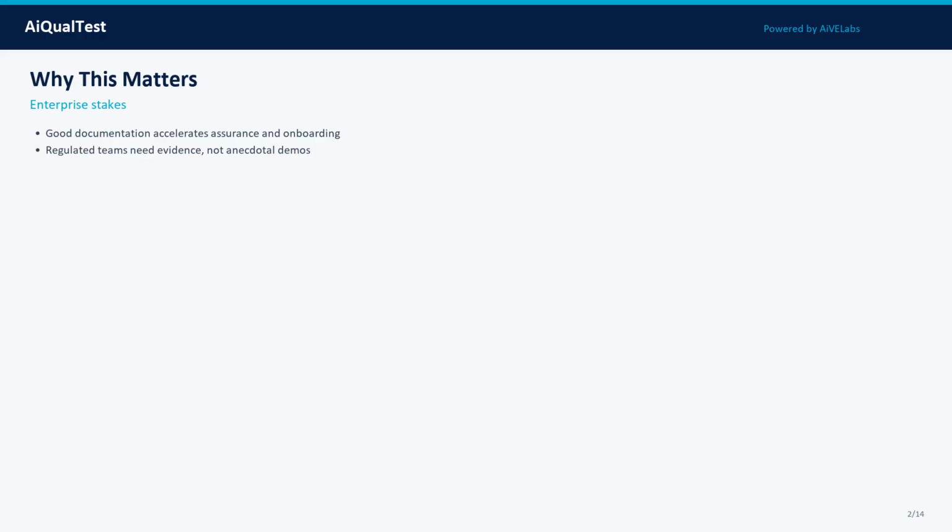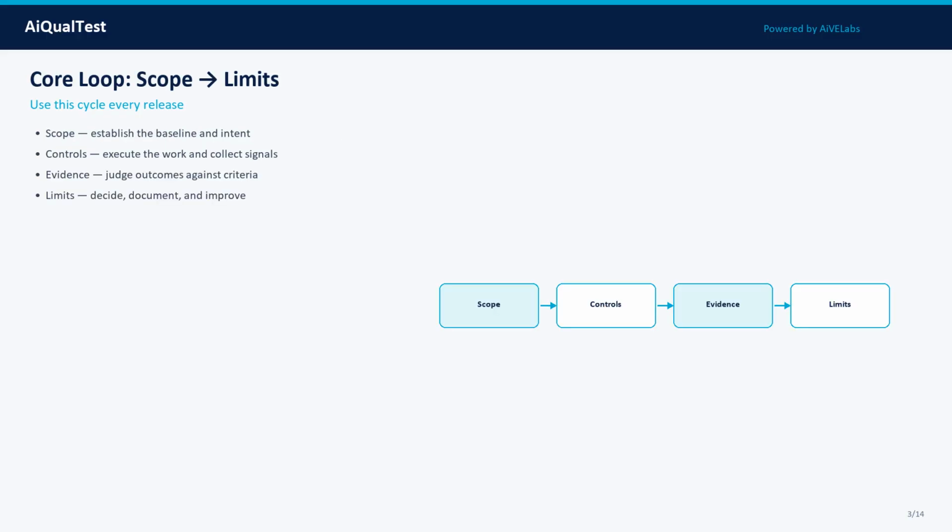Why this matters: good documentation accelerates assurance and onboarding. Poor docs create finding factories. Practical templates beat lengthy unread PDFs. Enterprises shipping AI into banking, insurance, healthcare, and digital operations cannot rely on hallway demos. Buyers, auditors, and internal second-line risk partners ask for repeatable methods, version artifacts, and clear ownership. If you cannot explain how you tested and what evidence you keep, you do not have AI quality, you have optimism.